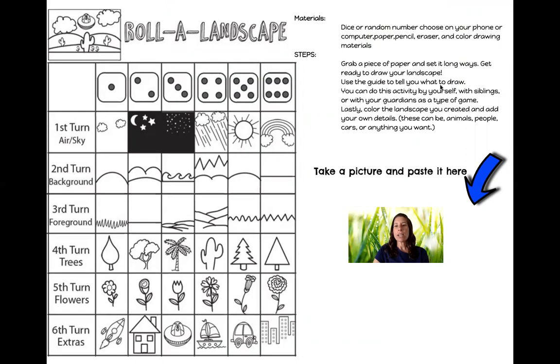Use the guide to tell you what to draw. You can do this activity by yourself with siblings or your guardians as a type of game. Oh, that'd be fun. Lastly, color the landscape you created and add your own details. These can be animals, peoples, cars, anything you want. And then take a picture and post it here so we can see.